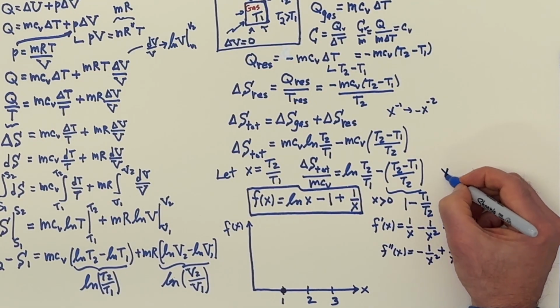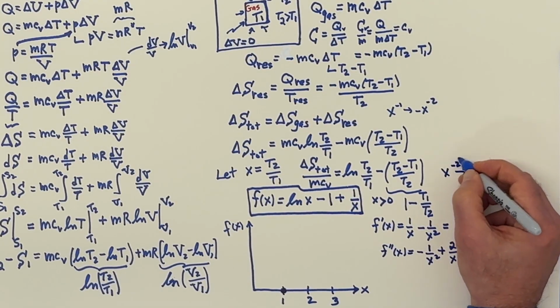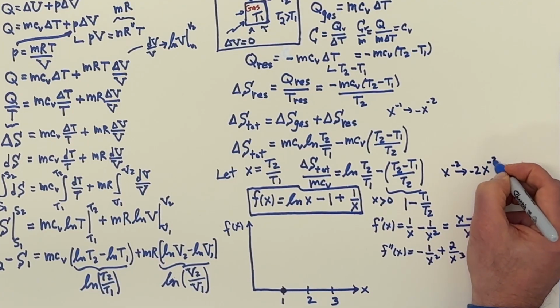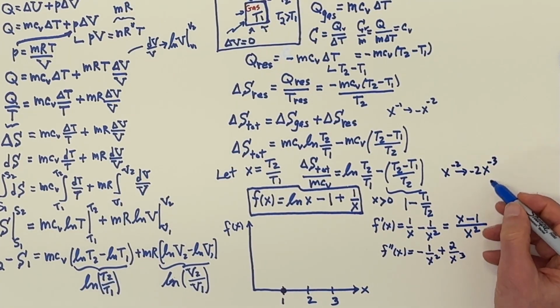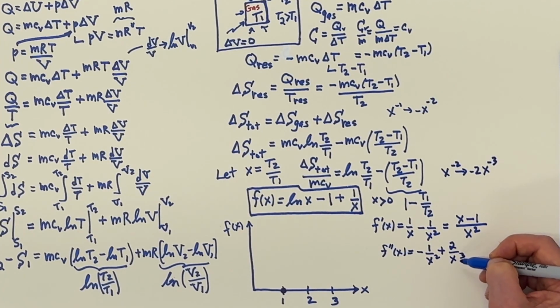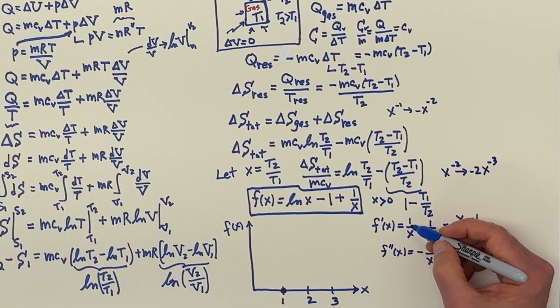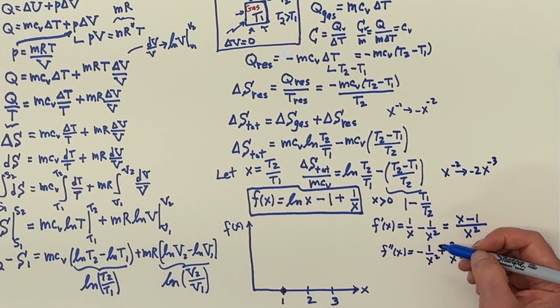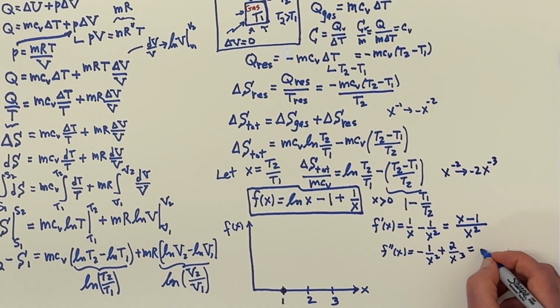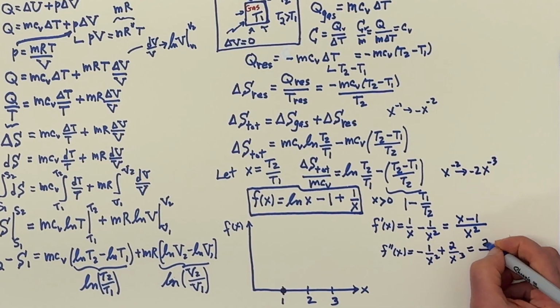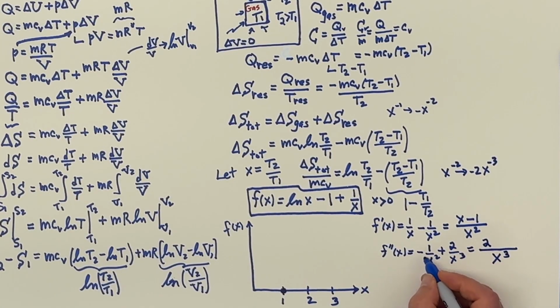So we're doing x to the minus 2. You take the derivative, the minus 2 comes down, and you have x to the minus 3. So that's the 2 over x cubed. And that minus sign cancels to give a plus sign. When we took the derivative of 1 over x, we introduced the minus sign, 1 over x squared. So that's equal to, I'm going to put the positive term first, 2 over x cubed, and then a minus x over x cubed, which is 1 over x squared.